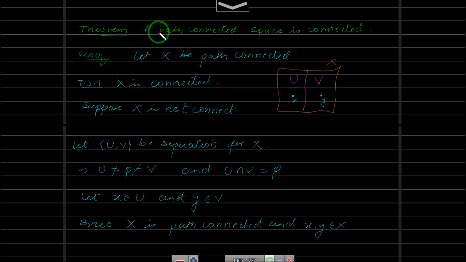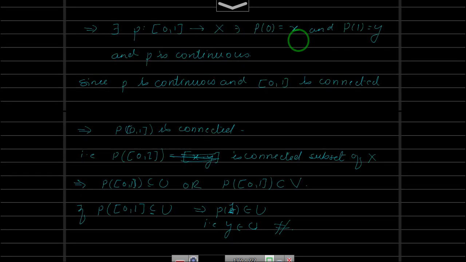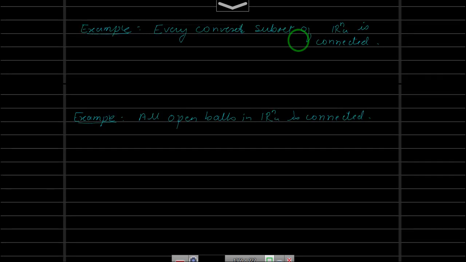In the last video, we proved a path connected space is connected, and we used this fact to state that every convex subset of Rn is connected, and also all the open balls in Rn are connected. Now today in this video, we will show that if we have a collection of path connected spaces, and if they have a point in common, then the union will be connected. So let us state that as a theorem.